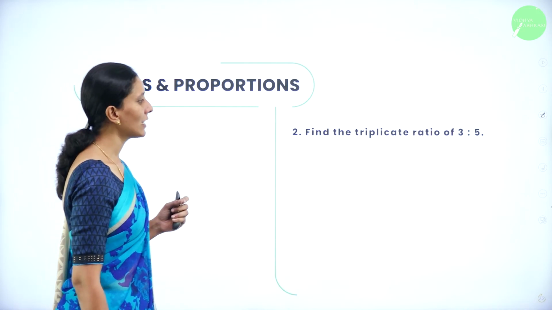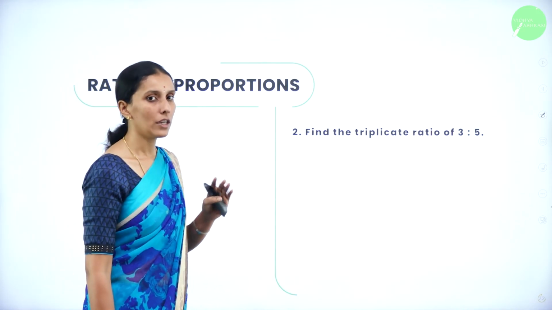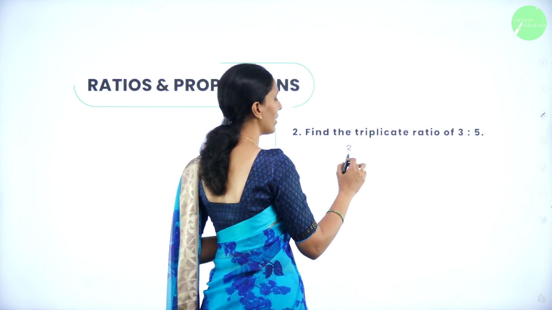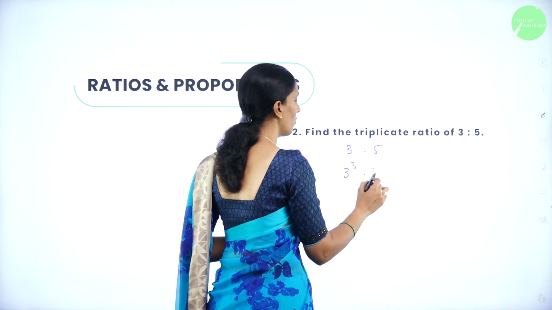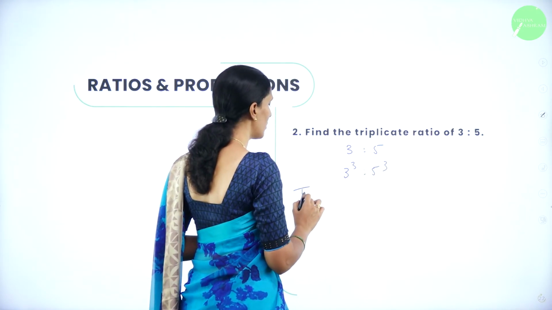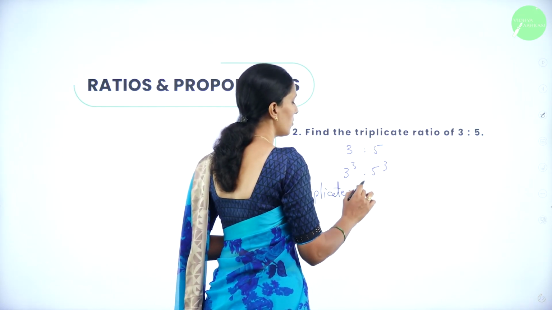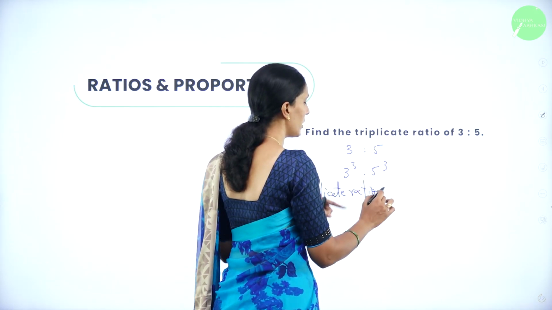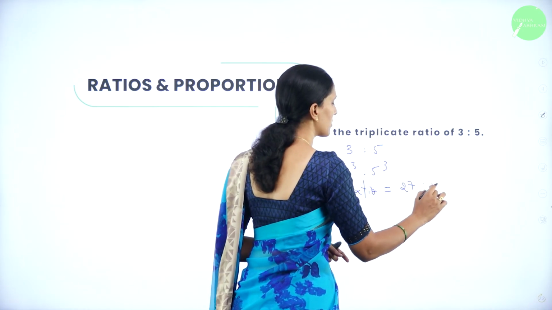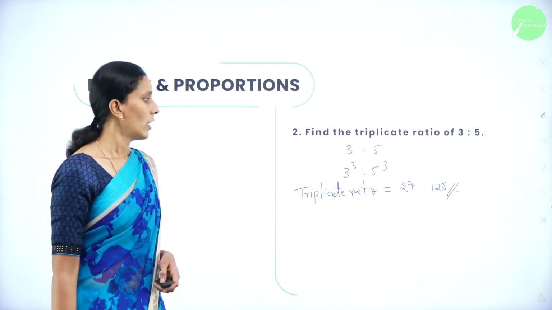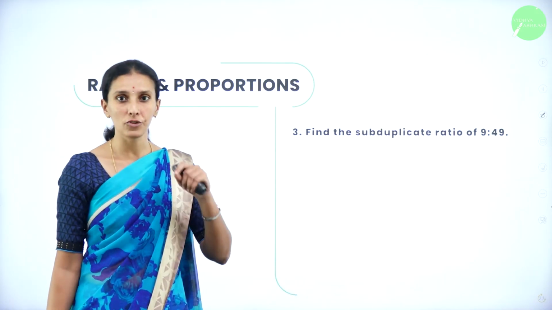Next, we have find the triplicate ratio. So, triplicate means you should cube the given ratio. So, therefore, you have a ratio 3:5. Cubing them, you will get 3 cube is to 5 cube. So, your triplicate ratio is 3 cube is equal to 27, 5 cube is 125.